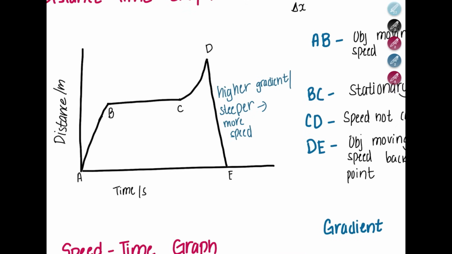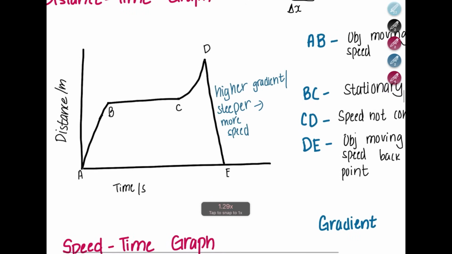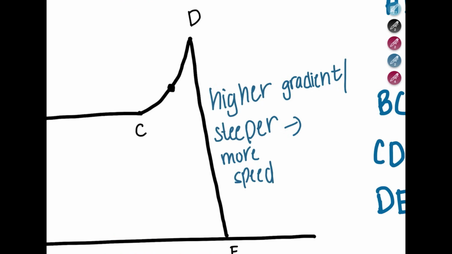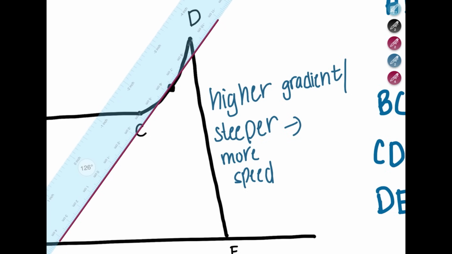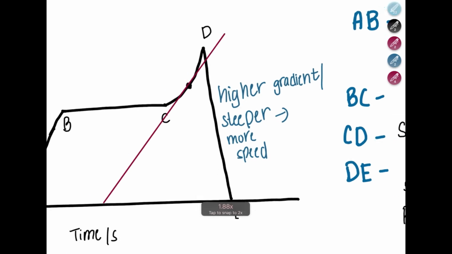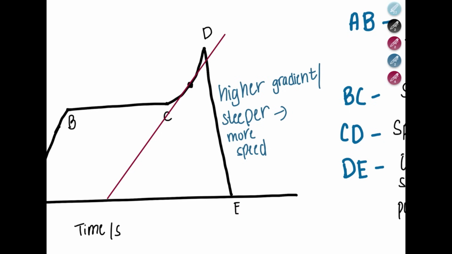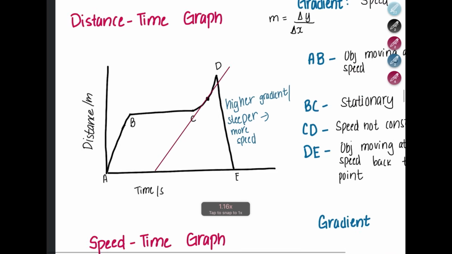If you're asked to find the speed of a curve, what do you do? You're supposed to draw a tangent. If you're supposed to find the speed at this point, for example, that's called the instantaneous speed. Just take a ruler and draw a line at that point. And then you're supposed to find the gradient of this tangent. The gradient of this tangent will give you the speed at this instant. That is called instantaneous speed.